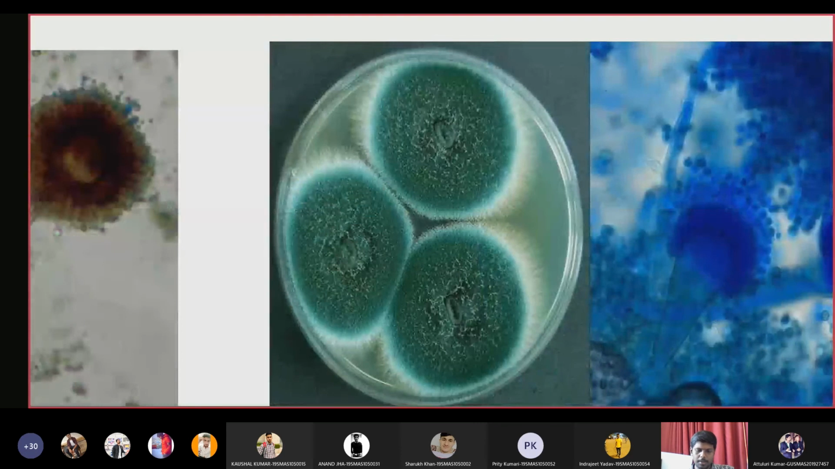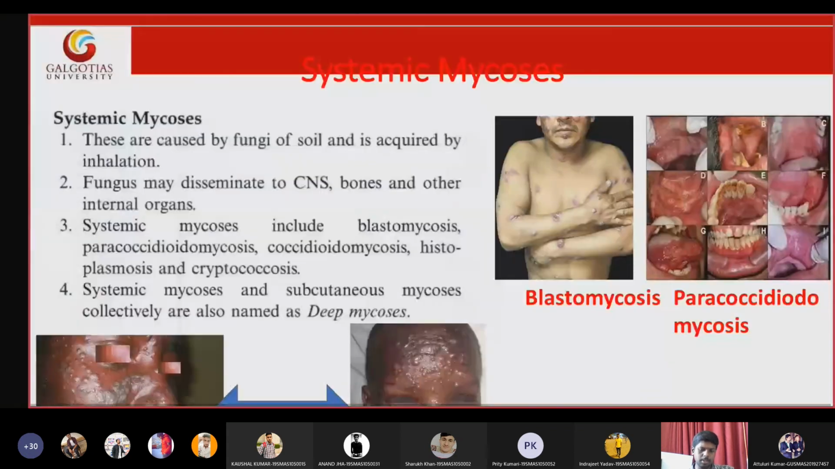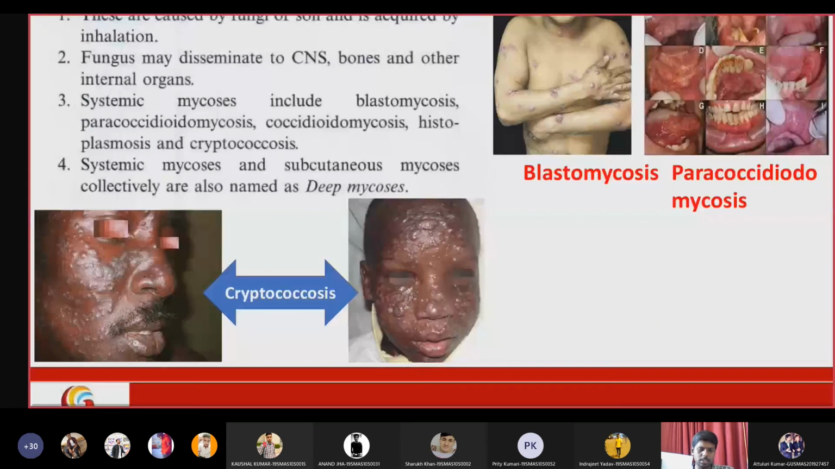So this is all about opportunistic fungi. Next is systemic mycosis. I will discuss this in tomorrow's lecture, and we can say goodbye to mycology. Tomorrow I will discuss Cryptococcus neoformans, and we can finish mycology and start virology soon.